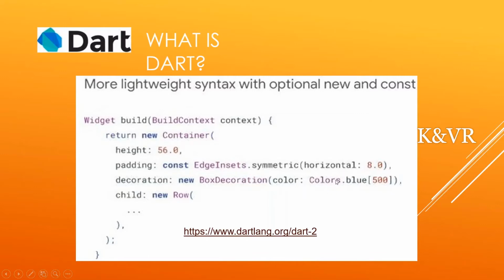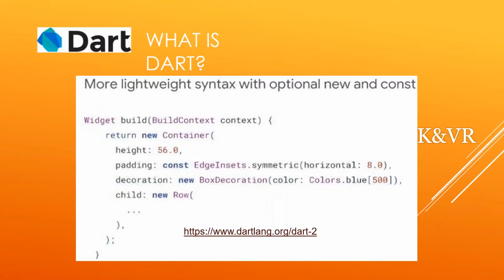From Colors we are taking the blue color. Blue 500 is one of the different colors; we'll see more in Google and other sites. After that we create the child, which is one row in that container.